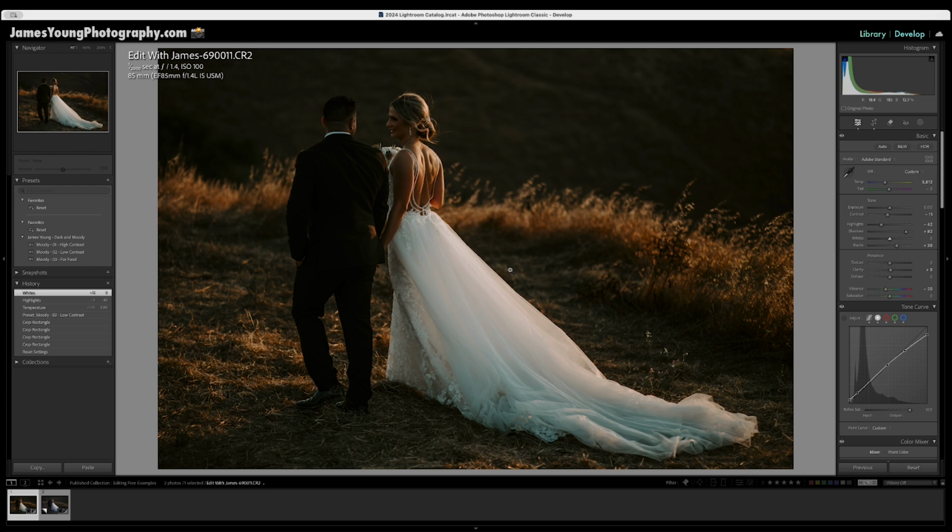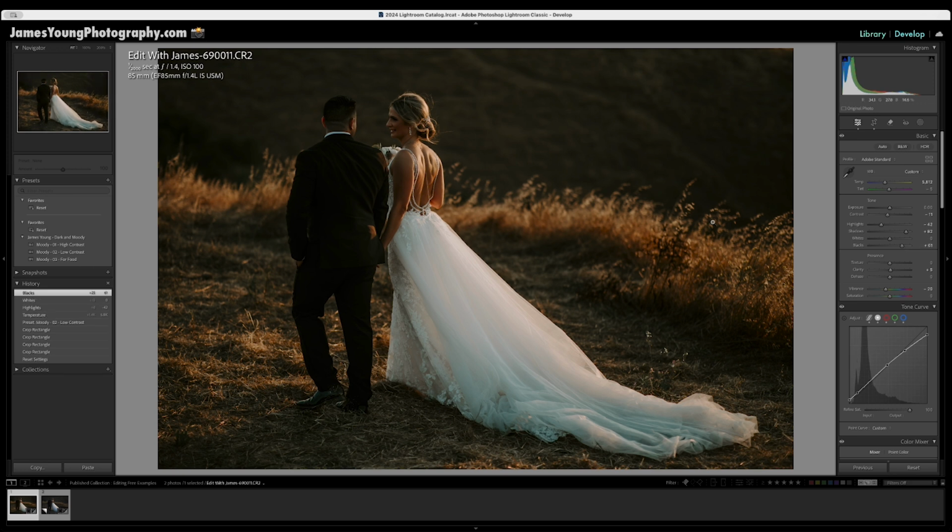Now, with our shadows and our highlights, you can see that this photo was taken with the couple facing away from the sun, and a lot of the bride's face is in shadow here. So we're going to let that look stay emphasized while still opening up the blacks a little bit. And we'll do that by bringing this black slider up from 36, and we'll go for, on this image, about plus 61.